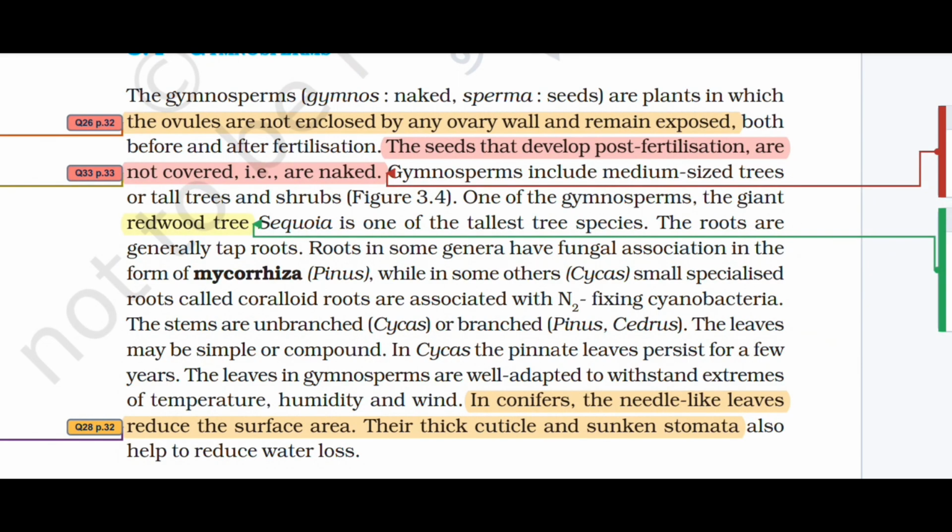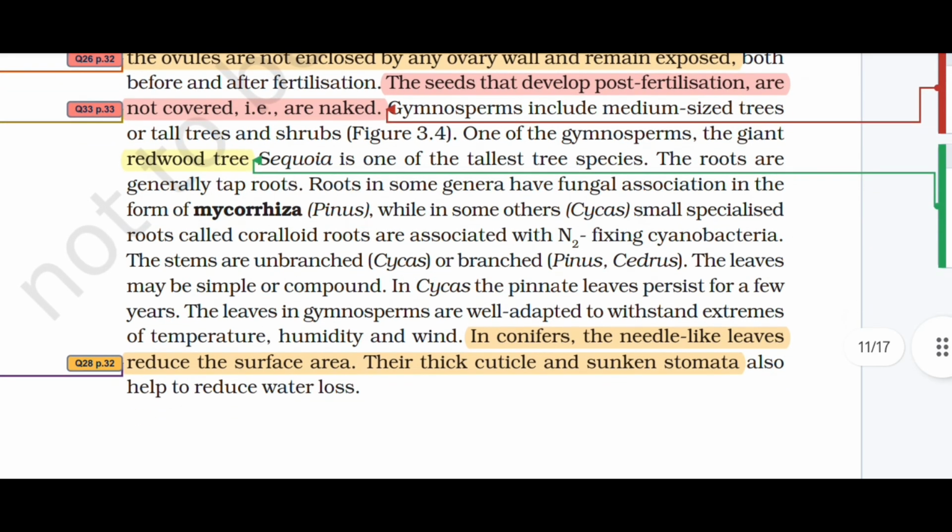The roots are generally tap roots. Roots in some genera have fungal association in the form of mycorrhiza, as in Pinus. In some genera, small specialized roots called coralloid roots are associated with nitrogen-fixing cyanobacteria, as in Cycas. The stems are unbranched in Cycas and branched in Pinus and Cedrus.